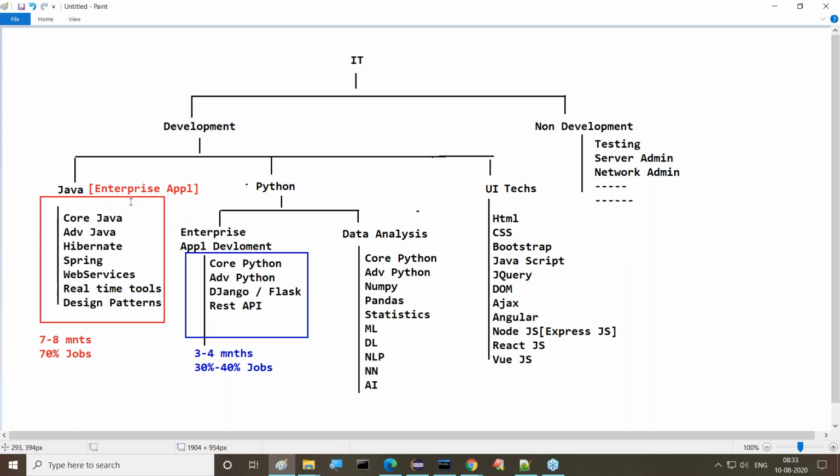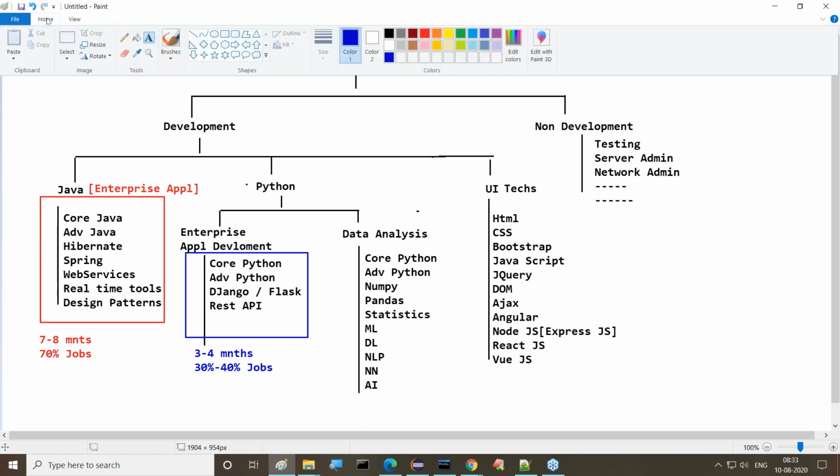Java is the king in enterprise application development, but Python is not much in enterprise application development. 30 to 40% of drives are going on Python. The course is very small and will take 3 to 4 months. 30 to 40% of the jobs are available outside as per the calculation. But Python is not mainly for enterprise application development. Python's main concentration is not on this.